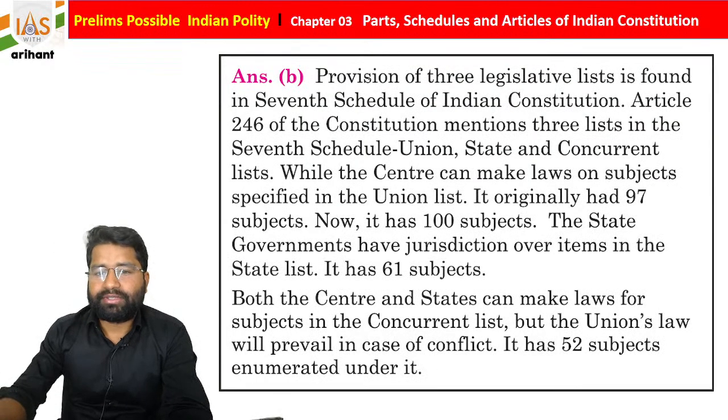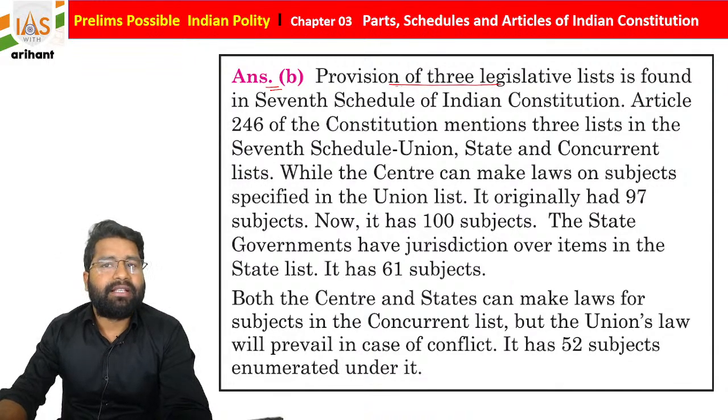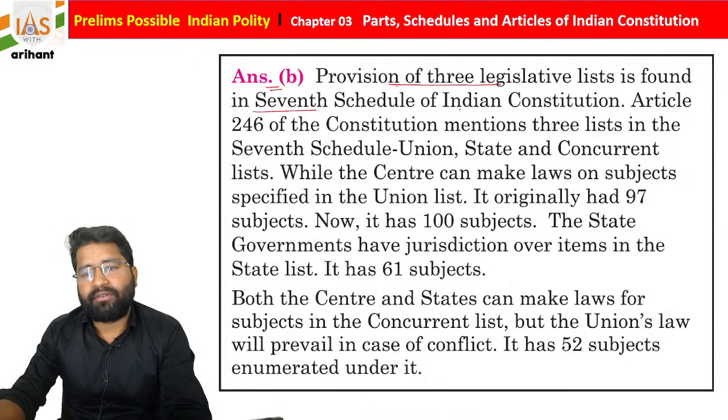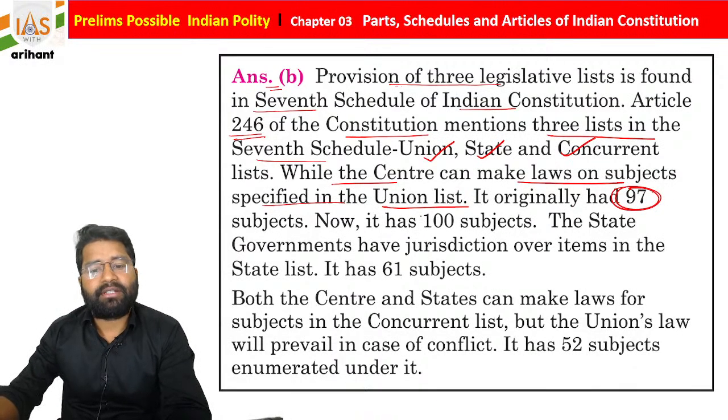So see, students, if you see the explanation, the provision of 3 legislative lists is found in the 7th Schedule of the Indian Constitution. Article 246 of the Constitution mentions 3 lists in the 7th Schedule. List 1 is the Union List, list 2 is the State List, and the Concurrent List is the 3rd list. While the center can make law on subjects specified in the Union List, originally there were 97 subjects, but now it has 100 subjects.